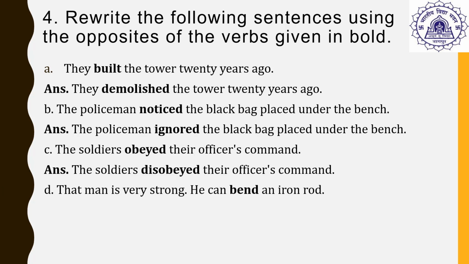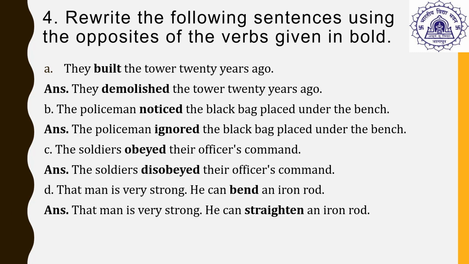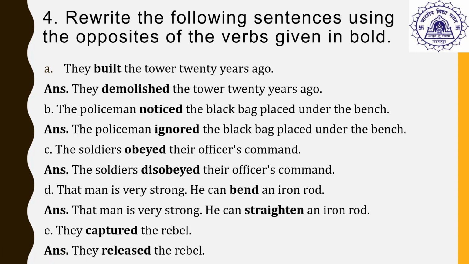The next sentence. That man is very strong. He can bend an iron rod. The word bend means to make something curved. So the opposite of bend is to straighten. That man is very strong. He can straighten an iron rod. The next sentence. They captured the rebel. The word capture means to forcefully imprison someone. So the opposite of capture is released. They released the rebel.